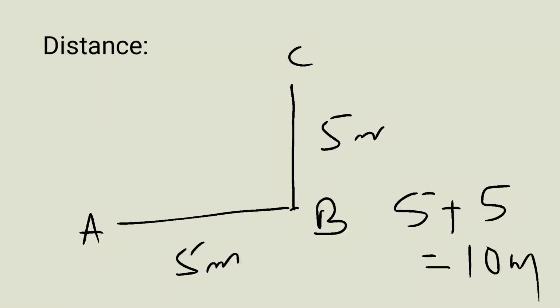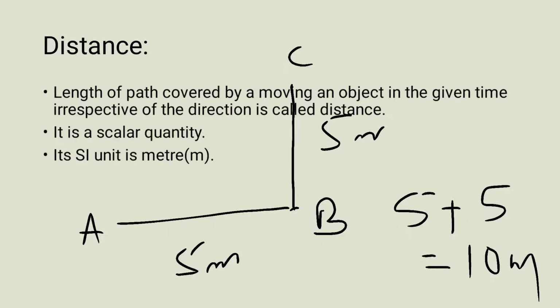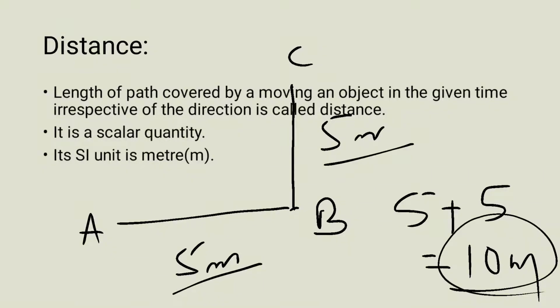So how will we define distance? Distance is the length of the path covered by a moving object in a given time, irrespective of direction. The total length of the path covered by an object is distance. So the total length here is 5 plus 5, that is 10 meter. So distance is 10 meter.